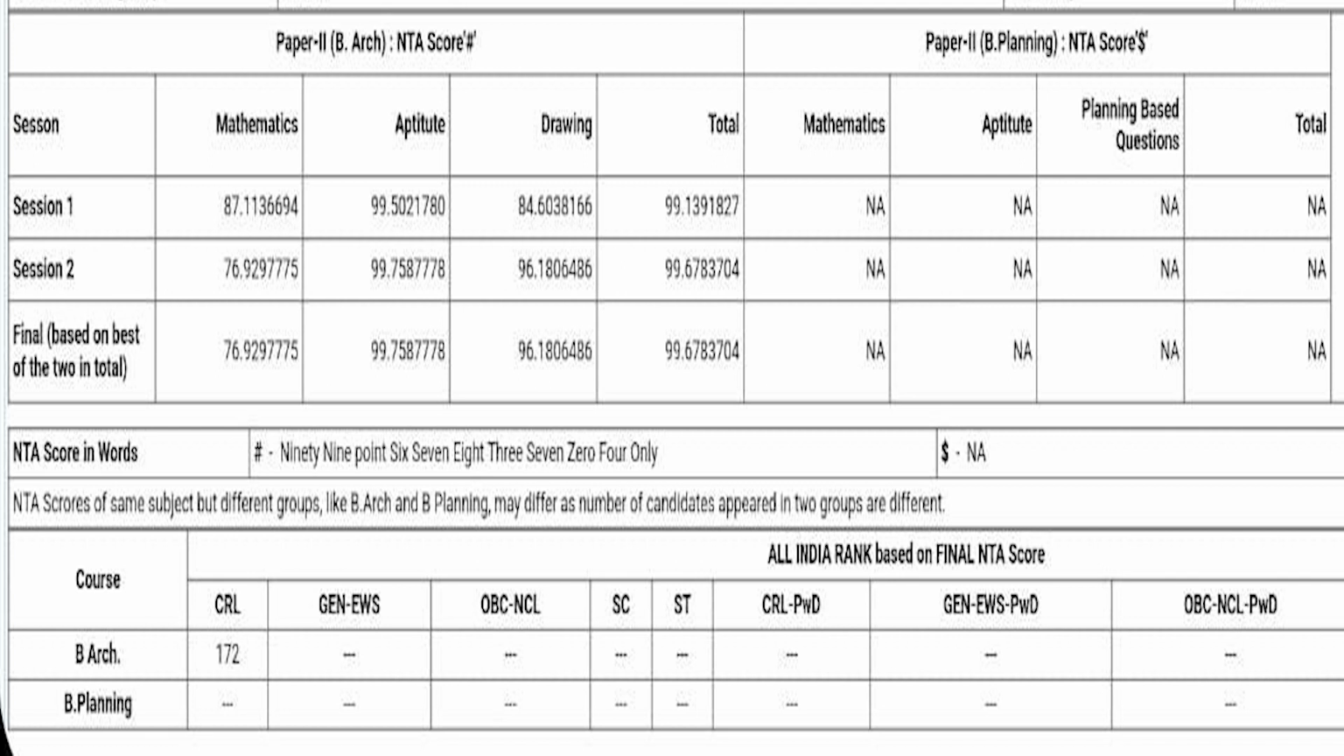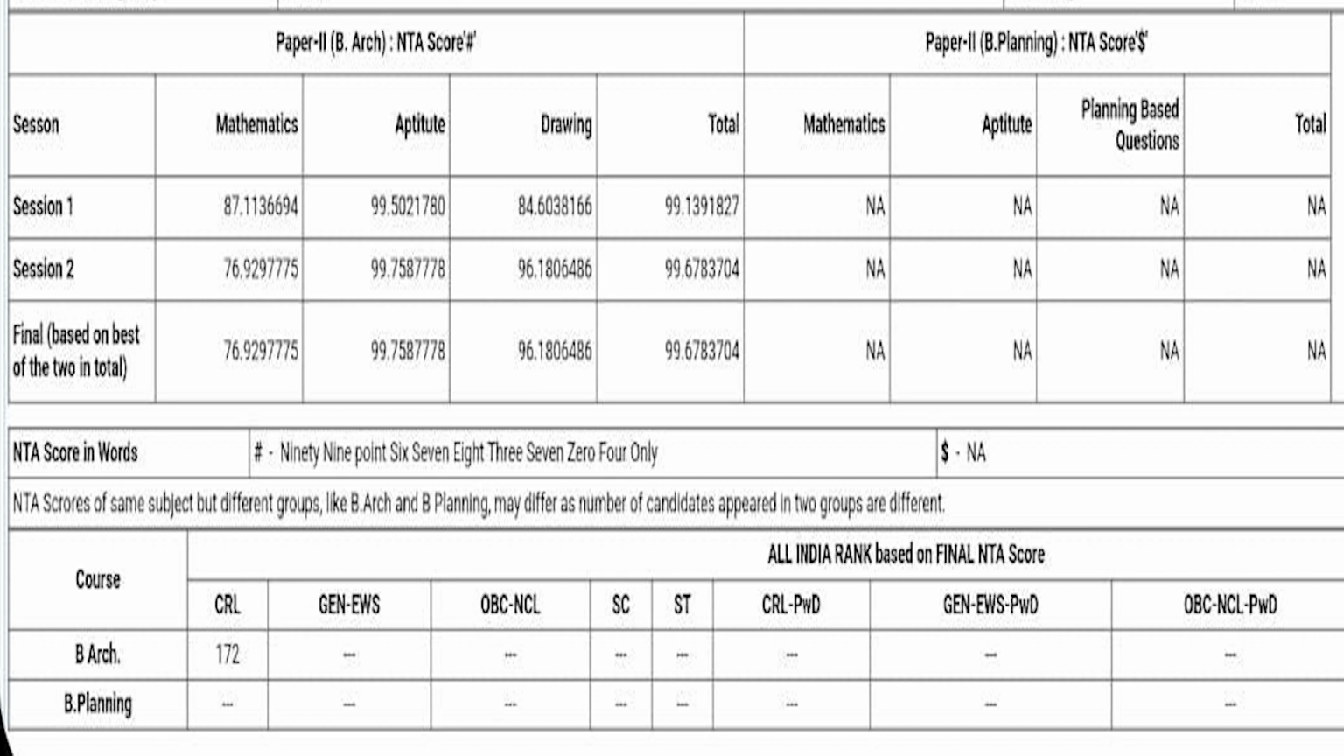Okay, so this is the result of one of our students who is right now in SPA Delhi in third semester probably, and he scored a general rank all over India, 172 rank. The total percentile scored by him is 99.67, and as you can see, he appeared for both the sessions, and best out of the two is considered as his final score.